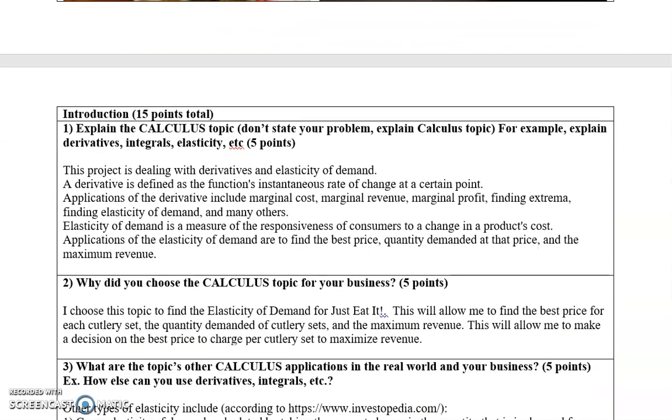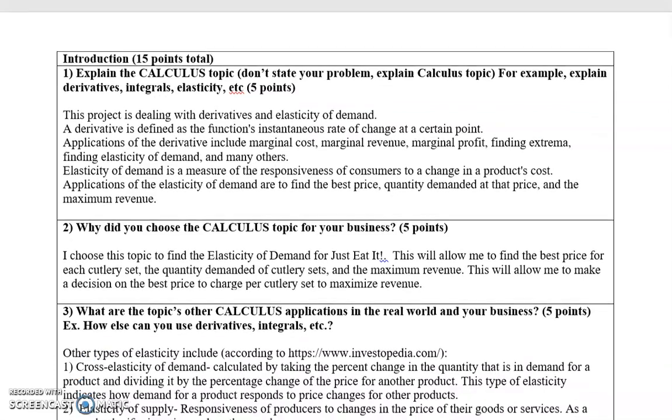The topic we're dealing with for this project is derivatives and elasticity of demand. Derivative is defined as the function's instantaneous rate of change at a certain point, and elasticity of demand is a measure of the responsiveness of consumers to a change in a product's cost. Applications of elasticity of demand are to find the best price, quantity demanded at the price, and the maximum revenue.